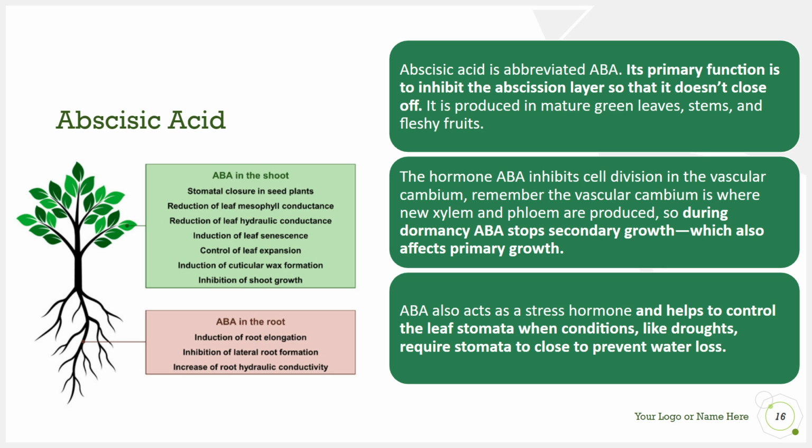But I want you guys to focus specifically on how ABA's primary function is to inhibit the abscission layer so that it doesn't close off. So it's produced mainly when we have mature green leaves, stems, and fleshy fruits, and then it's actually inhibited during the winter in conditions where we want to see the leaf fall off, because abscisic acid, when it stops being created, actually can lead to the desiccation of the abscission layer, which can lead to the petioles of leaves falling off in the fall.